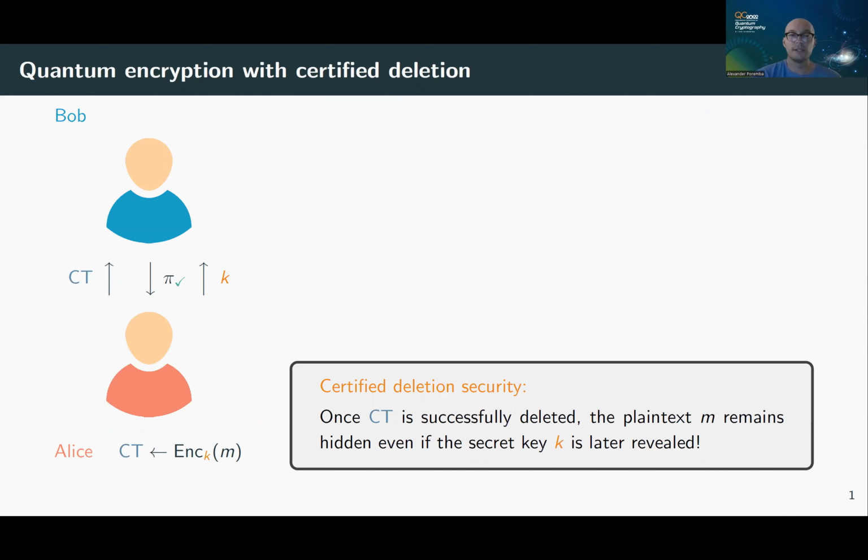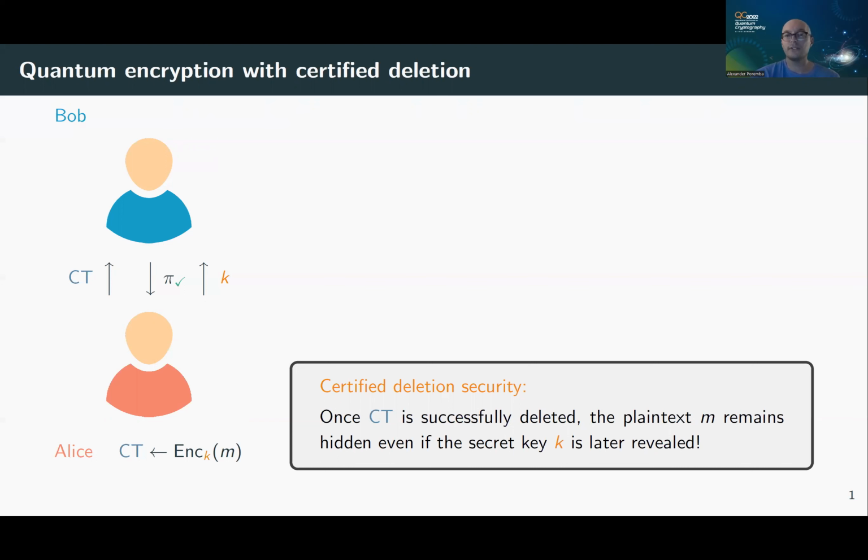You have Alice and Bob. What the scheme allows you to do is to encrypt a plaintext M and send a ciphertext to some party, say Bob, in such a way that at some point later you can ask this party to delete the ciphertext for you. In this case, Bob will produce a classical certificate pi, and Alice, using her verification key, can check if pi is a valid deletion certificate. If that's the case, then Alice will be convinced that Bob has deleted the ciphertext.